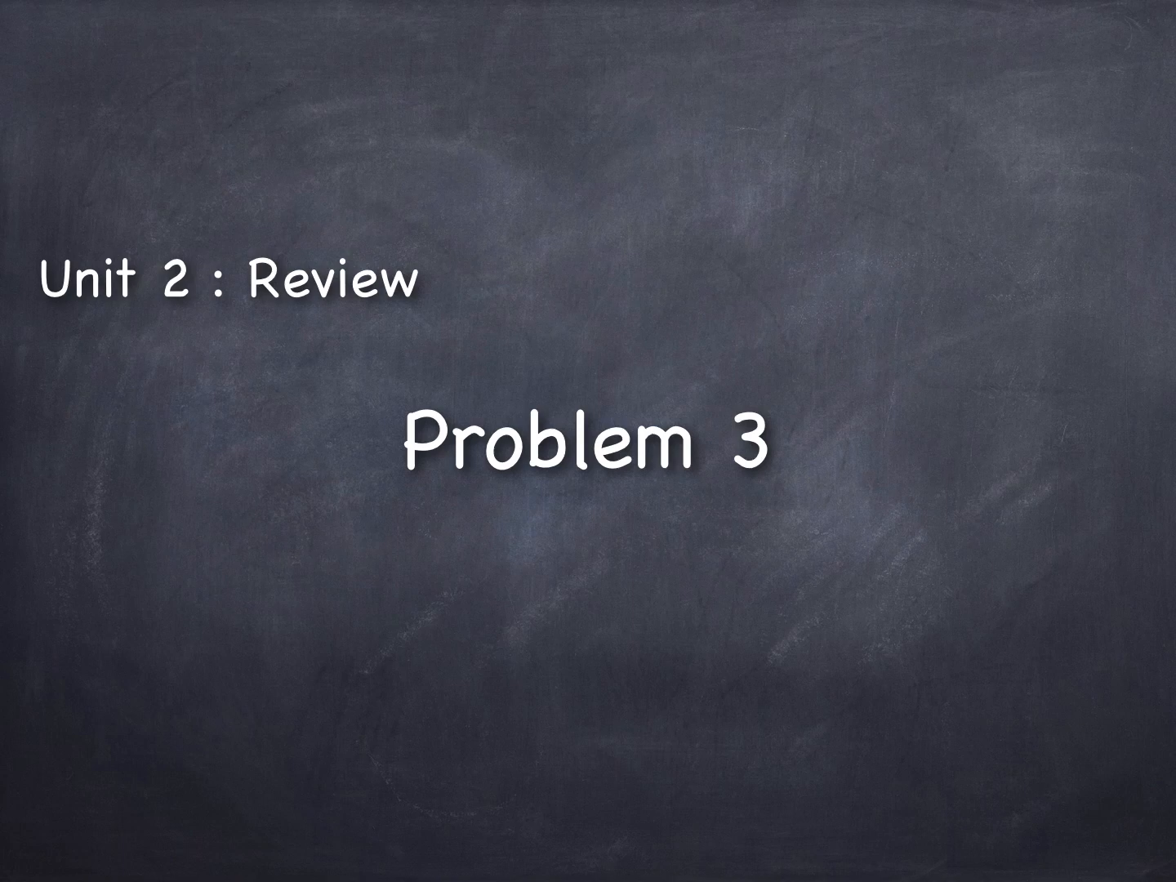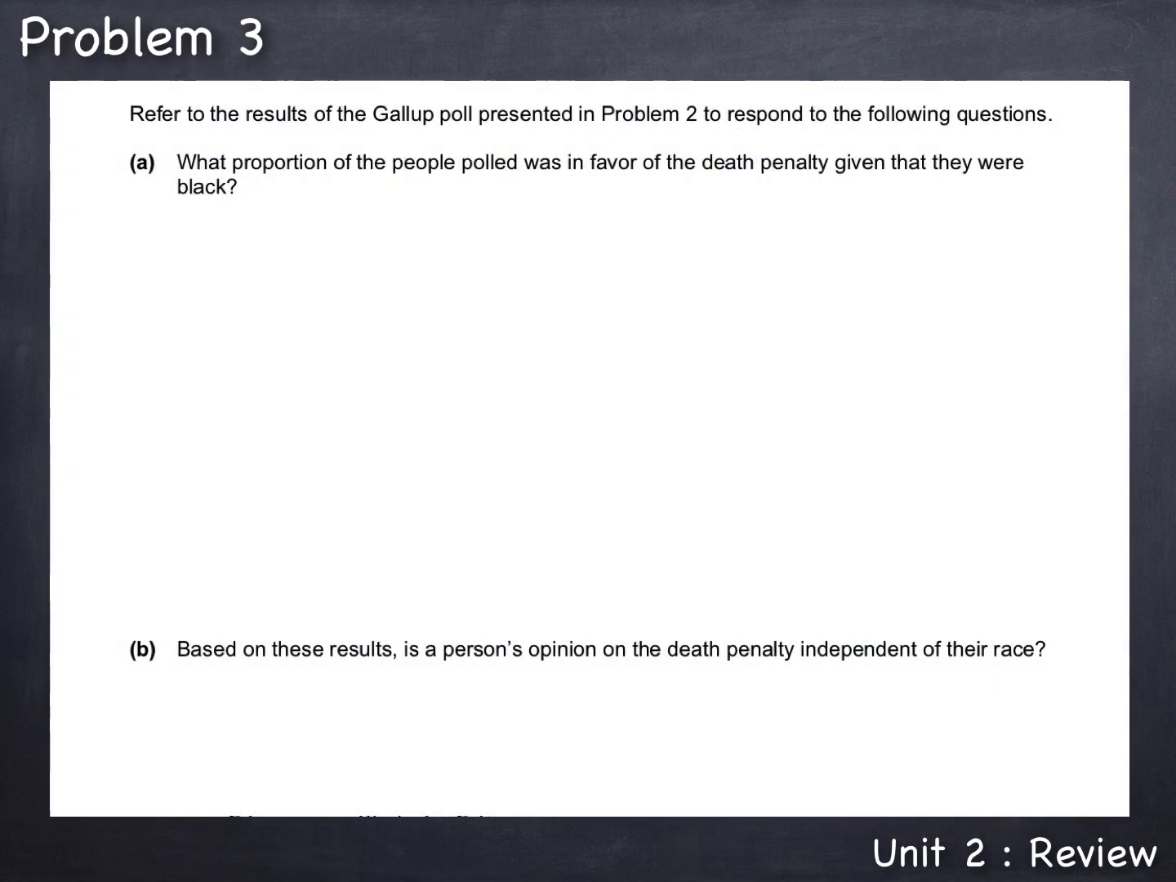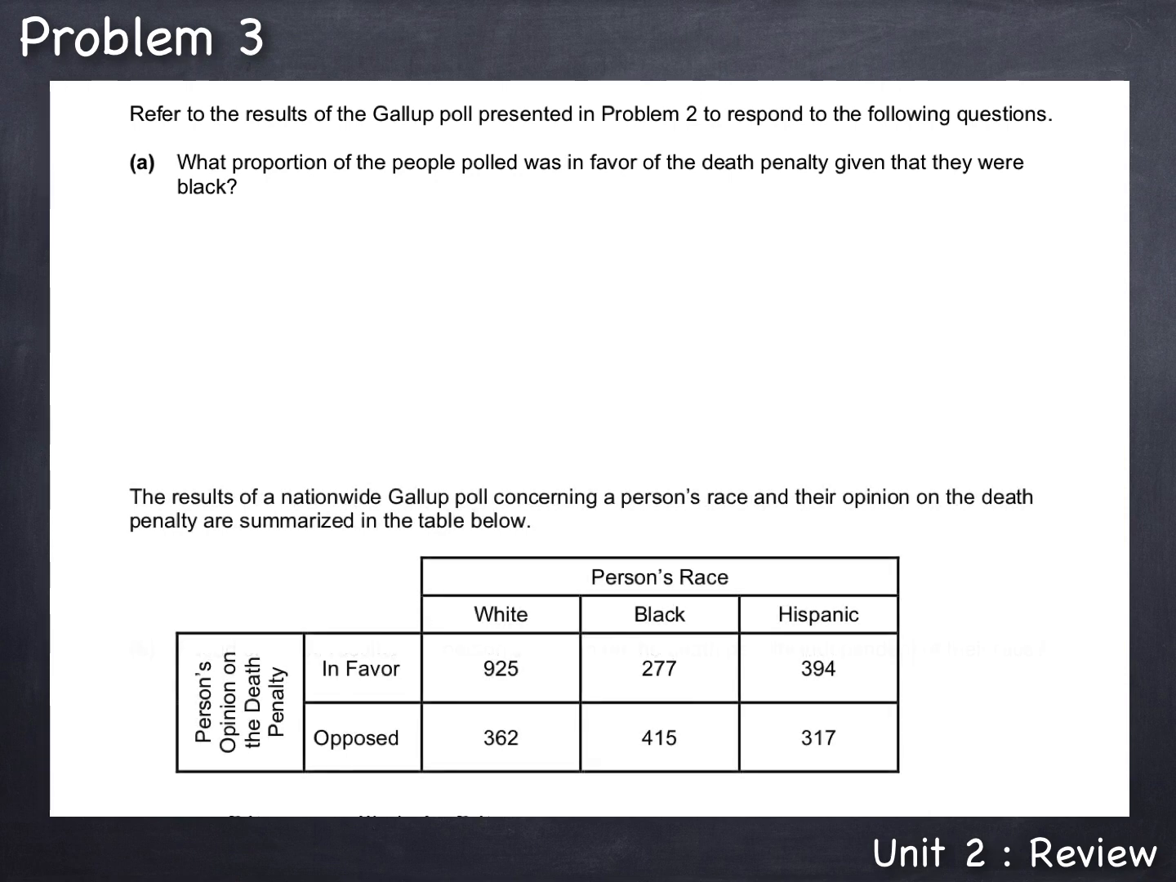Unit 2 Review, Problem 3. Refer to the results of the Gallup poll presented in Problem 2 to respond to the following questions. Part A. What proportion of the people polled was in favor of the death penalty given that they were black?